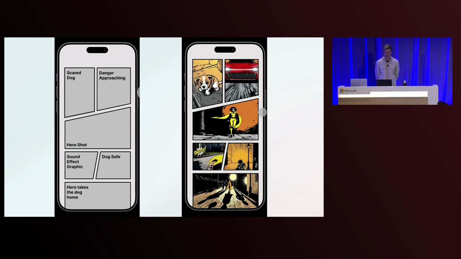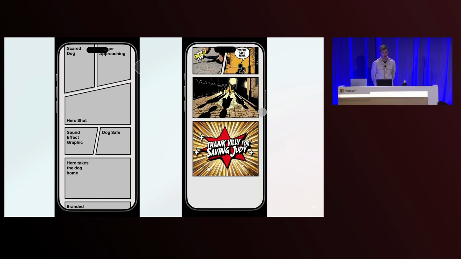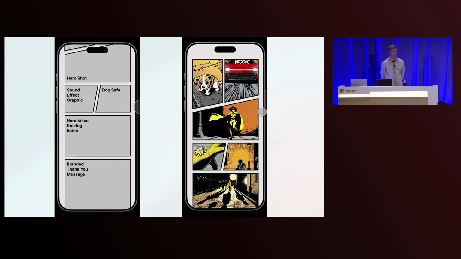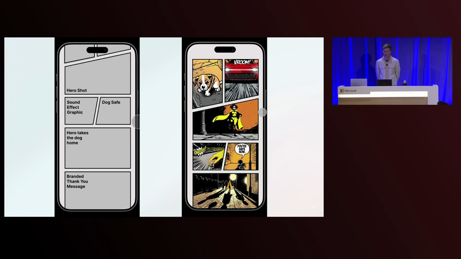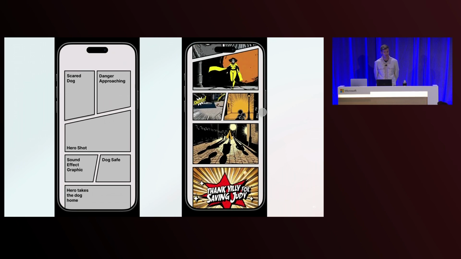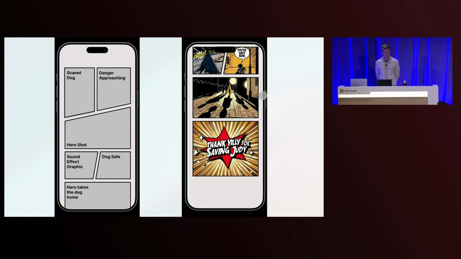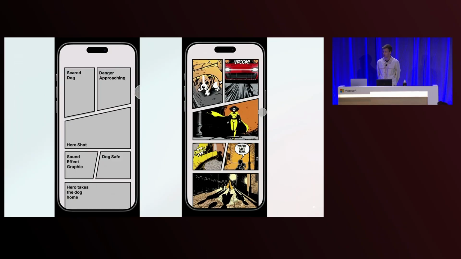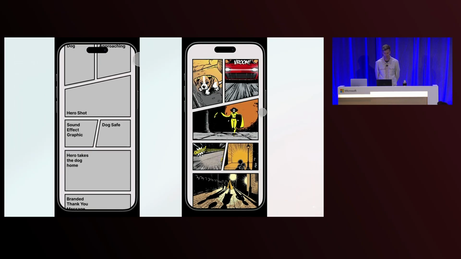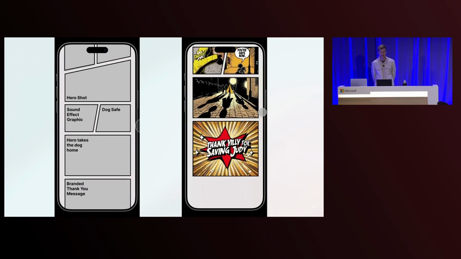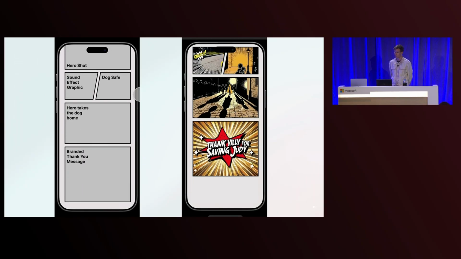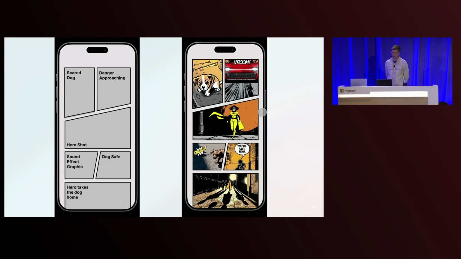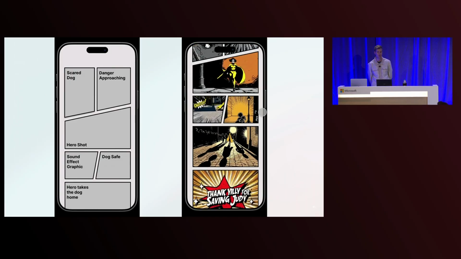We broke our stories, our comic books, into manageable sections, a 7-box grid. We start with our scared dog scene, setting the emotion, setting the context. We then introduce the danger. That leads us into our hero moment. And this is where the hero comes in. It's your story, you the hero. From there, we added some classic comic book style sound effects, the booms, the pows, the smacks, the bangs. And then we close the story with our hero going off into the sunset with their dog. So on the right, you can see how that kind of comes to life. But let's have a look at another couple of examples in more detail.